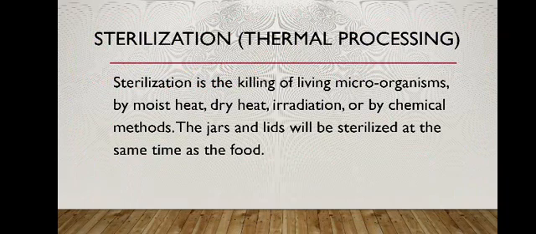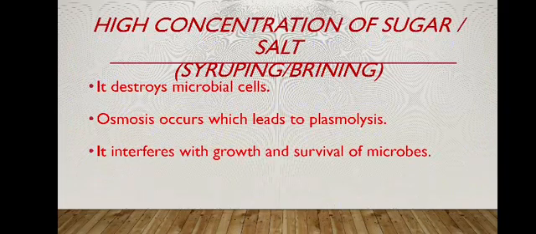Both jars and foodstuffs are treated together with high heat, irradiation, or a chemical process. Any method can be adopted, but both the cans and the foodstuffs are thermally treated or sterilized so that any surviving microbes are completely destroyed in this sterilization process.